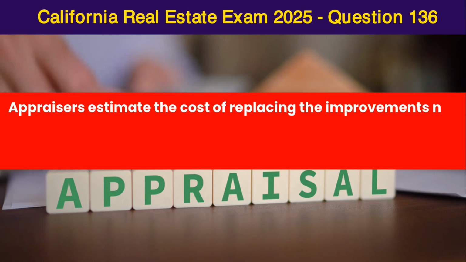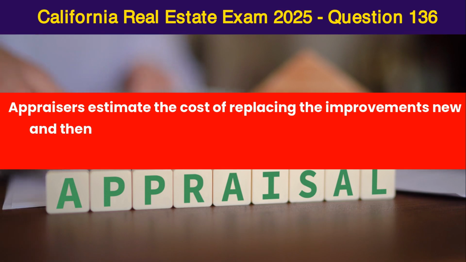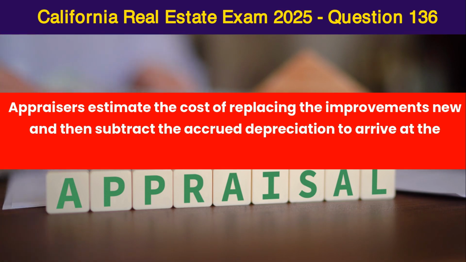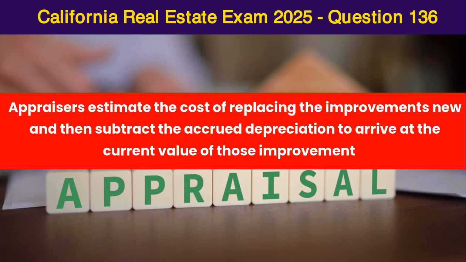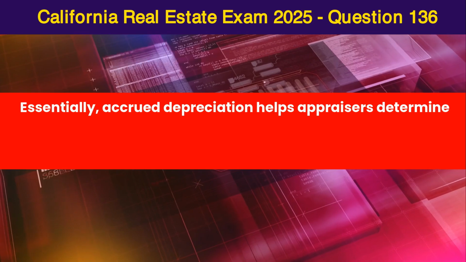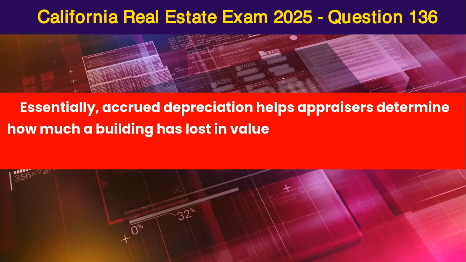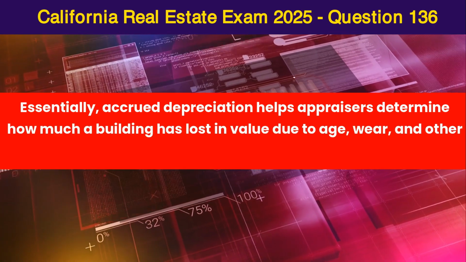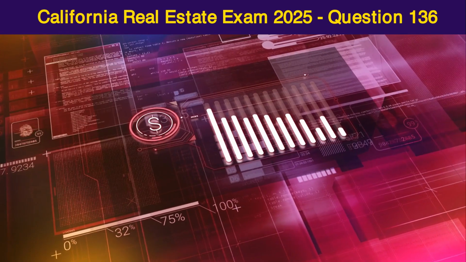Appraisers estimate the cost of replacing the improvements new and then subtract the accrued depreciation to arrive at the current value of those improvements. Essentially, accrued depreciation helps appraisers determine how much a building has lost in value due to age, wear, and other factors.